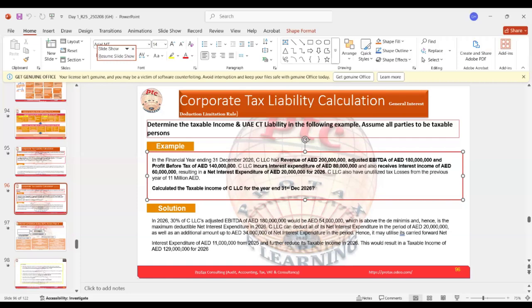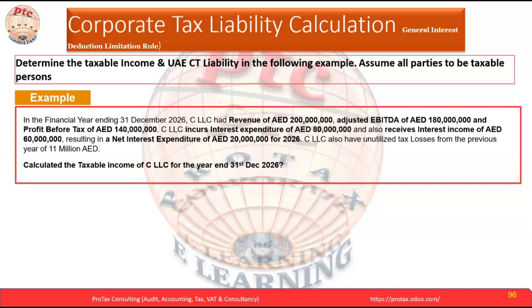Sir, in this question, our adjusted EBITDA is 180 million, and we have net interest expense: expenditure is 80 million and income is 60 million. So our net interest is 20 million.